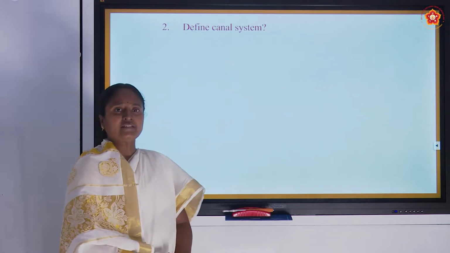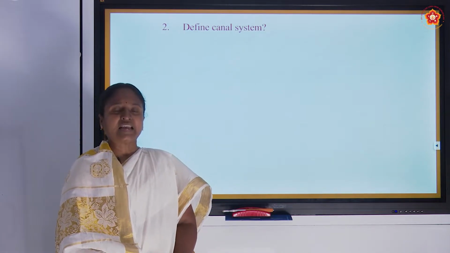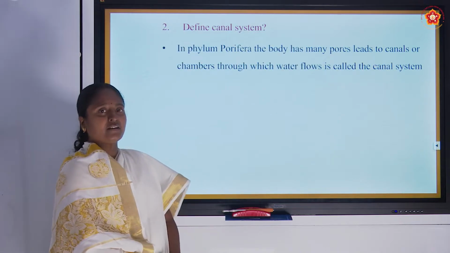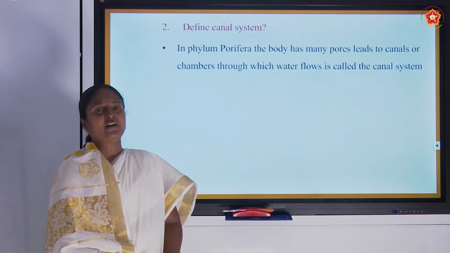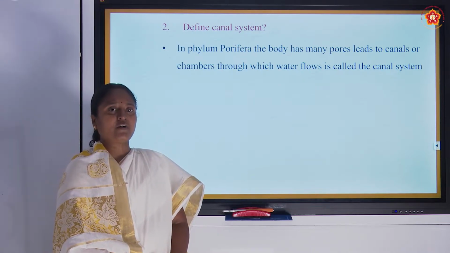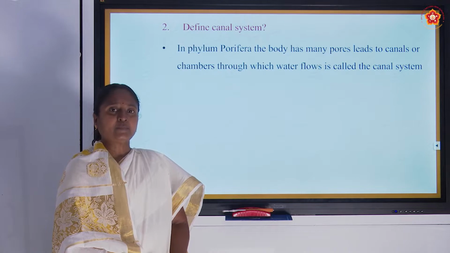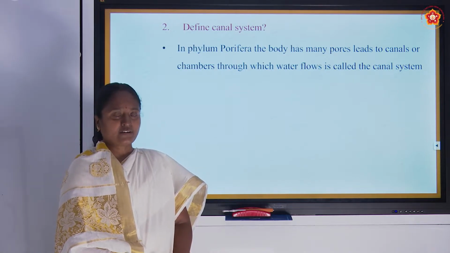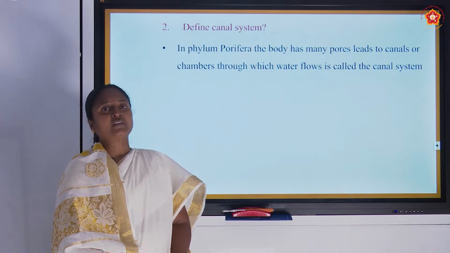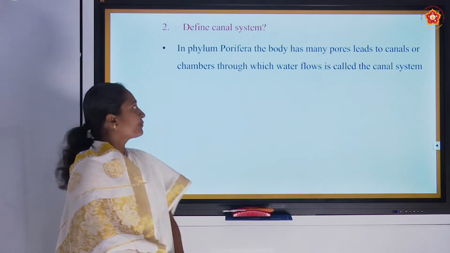The second question is: define canal system. Canal system is present in the Porifera, through which the water enters inside the organism and goes out. This is very important for the exchange of gases, removing the waste products it is producing, and also to capture the food which comes along with the incoming water.